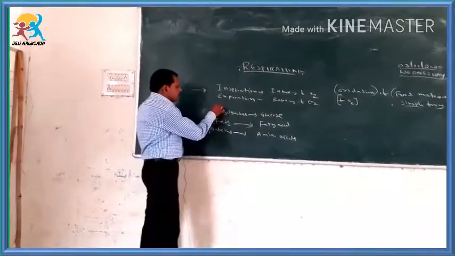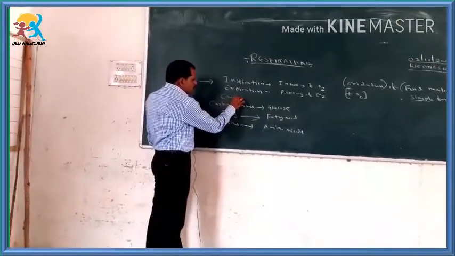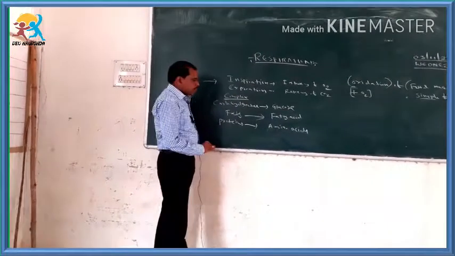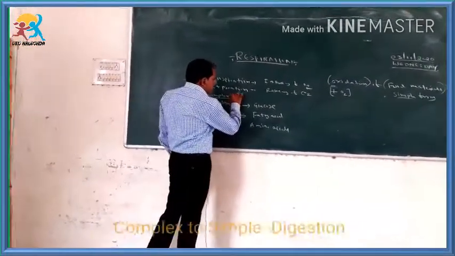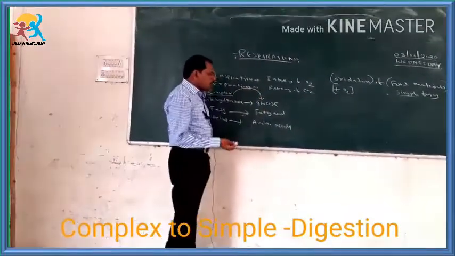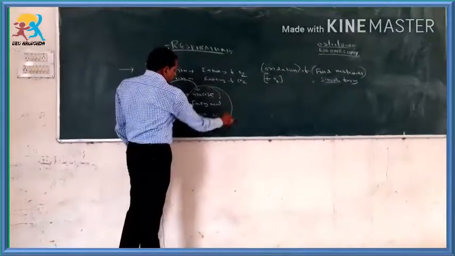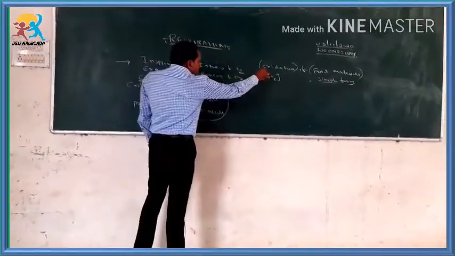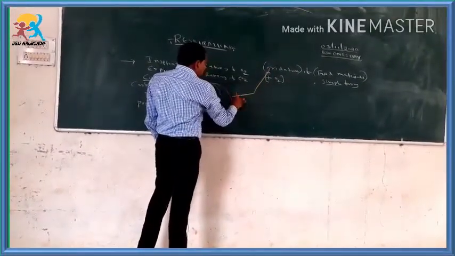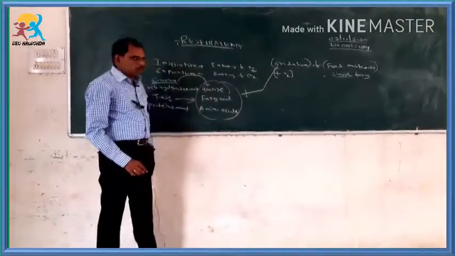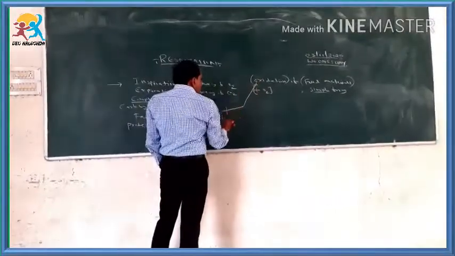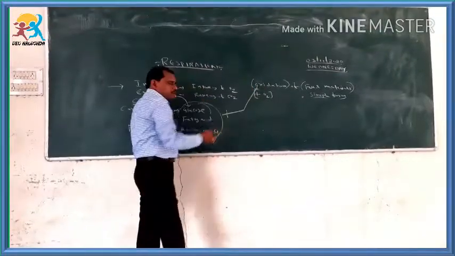You have studied in the nutrition chapter what digestion is. Here these molecules are said to be complex molecules, and these complex molecules are converted into simple forms, the simplest form of food molecules. Here the oxygen is added to this food molecule, and this process is said to be oxidation of food molecules.